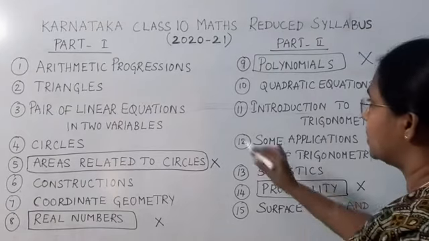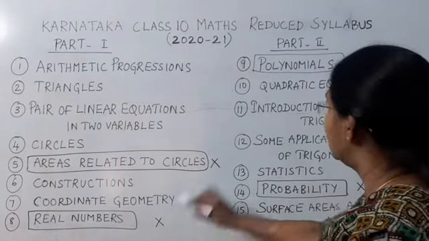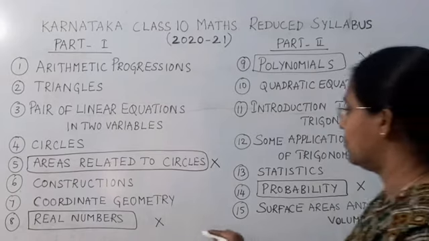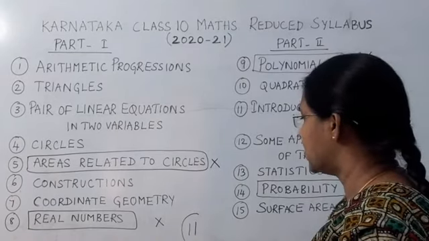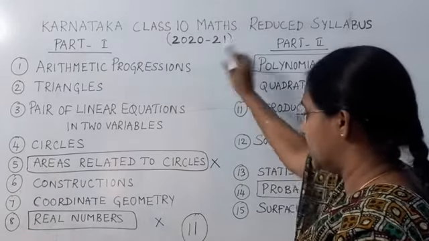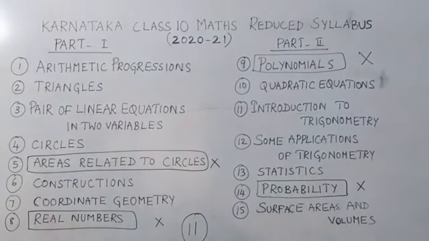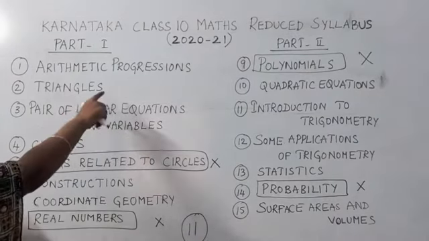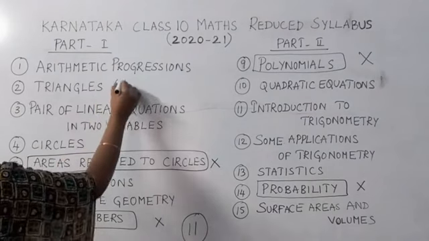Now how many chapters do we have here? So now out of that, we have got only 11 chapters for 2020-21 as our syllabus. Now in part 1, as we have seen here, progressions is there completely, and in triangles, theorems